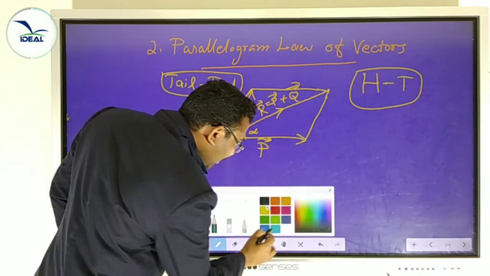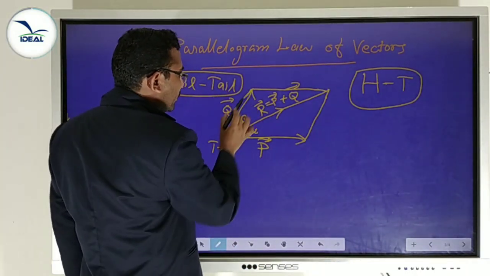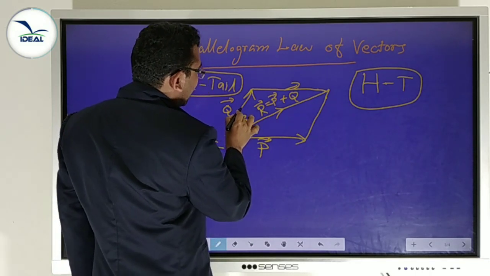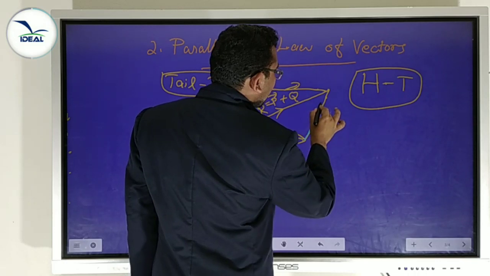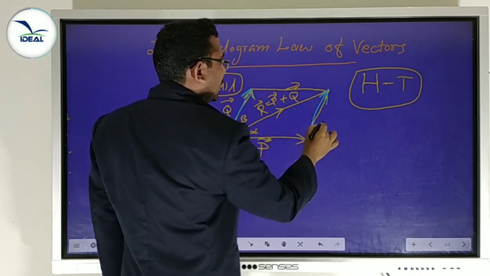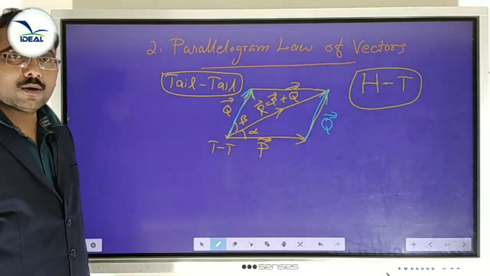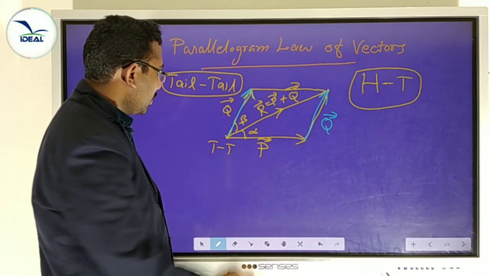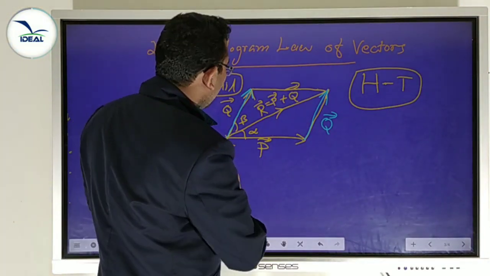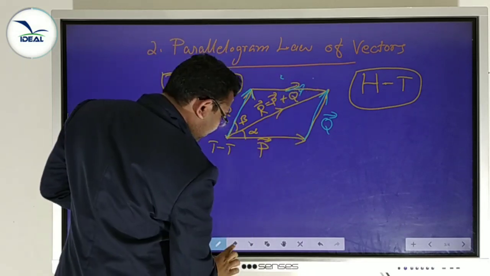How can we prove it? Look here. This is Q. This vector is Q. If this is a vector, it is also Q, because these two are parallel and equal. They are equal vectors, so this side is also Q. Using the triangle law, we just remove this side.